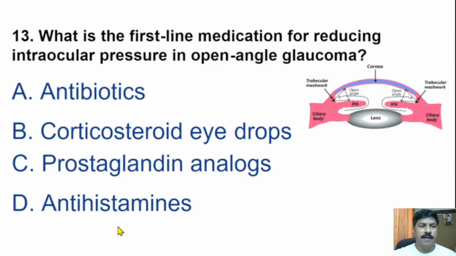Okay, next question. What is the first line medication for reducing intraocular pressure in open angle glaucoma? Antibiotic, corticosteroid eye drops, prostaglandin analogs, antihistamines. So here the correct answer is prostaglandin analogs. If you know the anatomy of the eyes, you can easily understand how prostaglandin analogs work to reduce the intraocular pressure in open angle glaucoma.